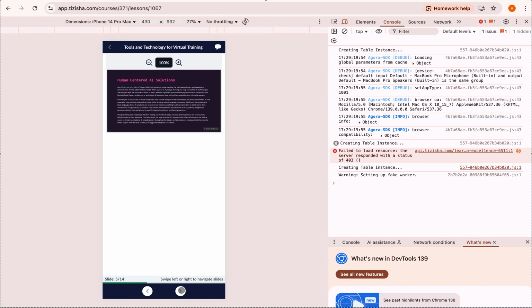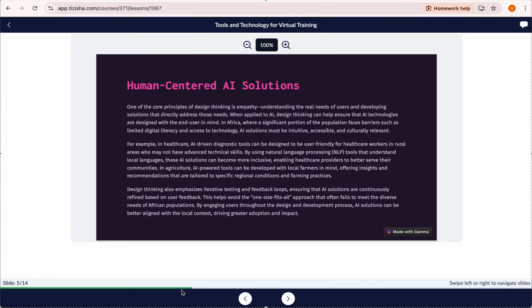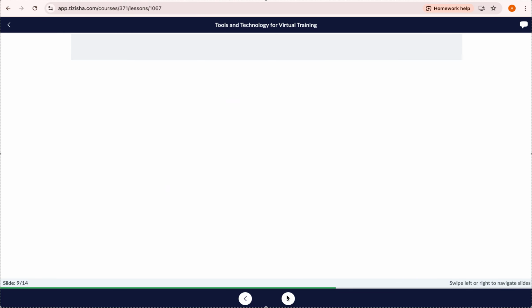Let me now switch back to desktop. I just wanted you to see how this will look on mobile. It is very intuitive and very appealing to the eye. So I'll navigate back to desktop, and I'll quickly go through all this.